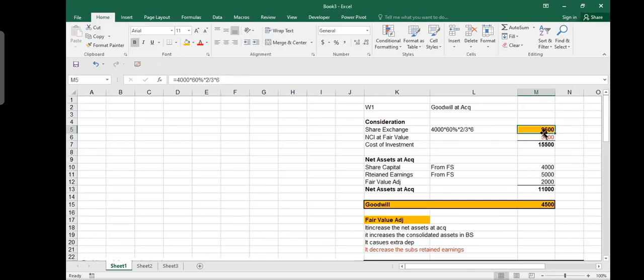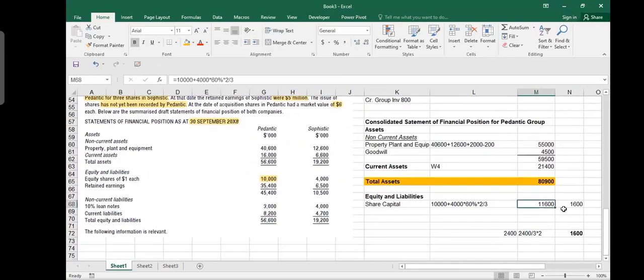The value of shares which you are giving, you took based on market value, it is 9.6 million. But how much are you writing in your share capital only? 1.6 million, right? Remaining is share premium. Remaining is share premium, 1,600 times 5. Because market value was 6, face value was 1, and the difference between market value and face value is called share premium. Students sometimes miss this, because when you see the balance sheet, you do not see share premium, so you don't write it. But actually, share premium will always occur. Whenever you get a share exchange, never forget to think about share premium.